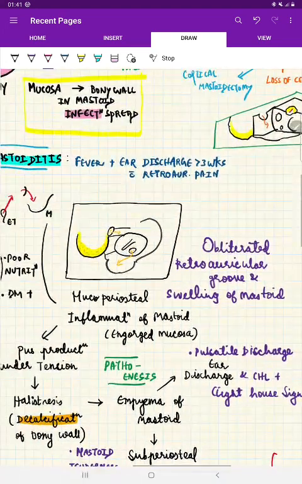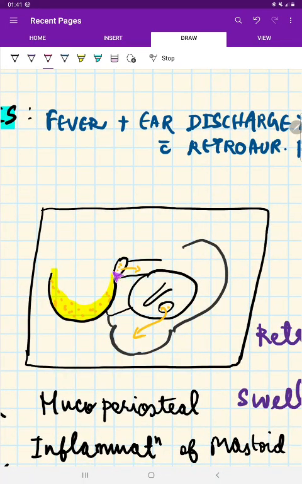To concise, acute mastoiditis is infection of the mucoperiosteum of the mastoid. Now, there is pus collection under tension, decalcification, that is hallisteresis. Because of the pus collection here, there is tenderness of the mastoid, there is obliteration of the retroauricular groove, there is swelling in the mastoid, there is ironed out mastoid appearance, and eventually there will be subperiosteal abscess and discharging fistula, or there can be pus which is reaching the aditus and antrum, reaching the middle ear, reaching the perforated tympanic membrane, reaching into the EAC, causing persistent ear discharge, which is very purulent.